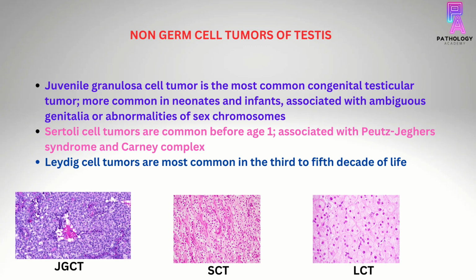Sertoli cell tumors are common before age of 1 and they are associated with Peutz-Jeghers syndrome and Carney's complex. And Leydig cell tumors are the most common tumors in 3rd to 5th decade of life. So these are some points which you should remember. They can come in MCQs and you have to answer them.